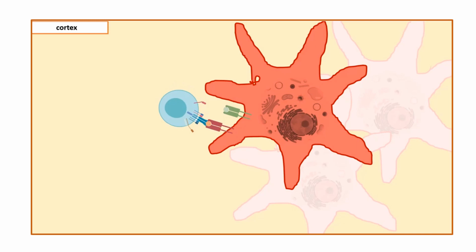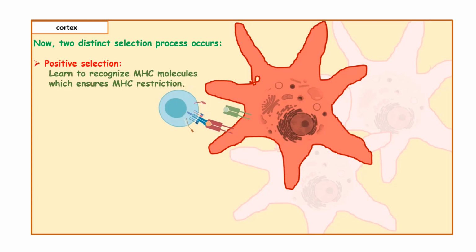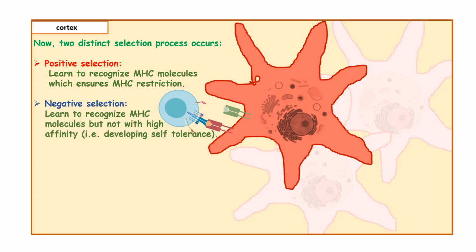and the T cell at the cortex region will bind with either MHC1 or MHC2. Now, two distinct selection processes occur. First one is the positive selection. Here the cells learn to recognize MHC molecule, which ensures MHC restriction, and it is followed by the negative selection. Here the cells that recognize MHC molecule with high affinity are removed, so the negative selection ensures self-tolerance.